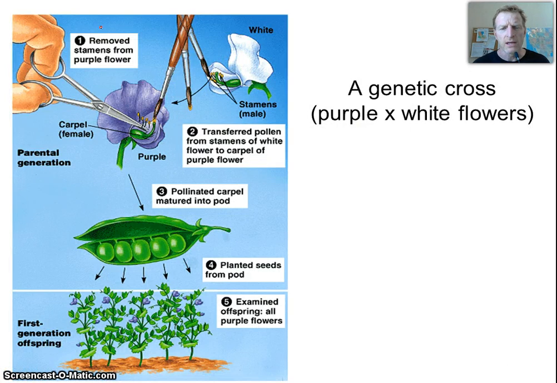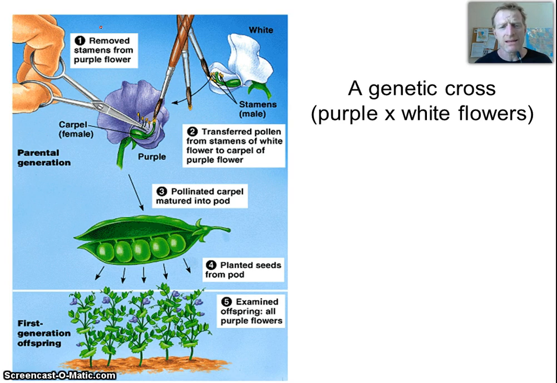So for example, he took a purple flower and a white flower, and he knew how flowers, like humans, are sexual, and they have male and female organs. The males are called stamens, the females are called carpels, they have eggs in them. And he knew that peas tended to self-pollinate and produce offspring that looked just like themselves, kind of an asexual reproduction. But he said, what happens if I mix a purple male with a white female, or vice versa? So he actually started doing this and creating these hybrids.